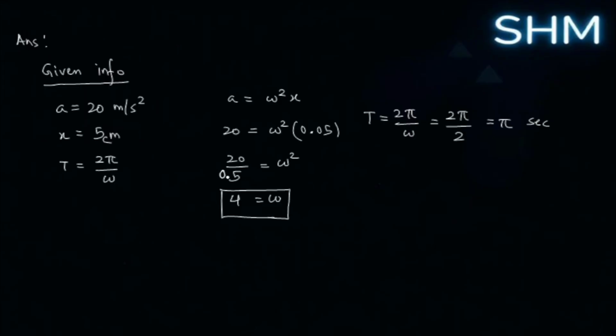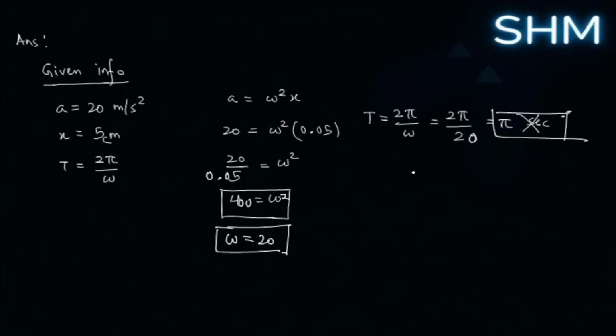So 20 by 0.05 equals omega squared, that is 400 equals omega squared, omega equals 20. Yes. Then use the value 20 in place of omega. So 2 pi by 20. So it is not this answer, but 0.1 pi. So that is the time period.